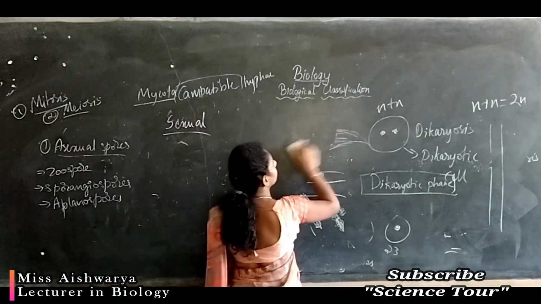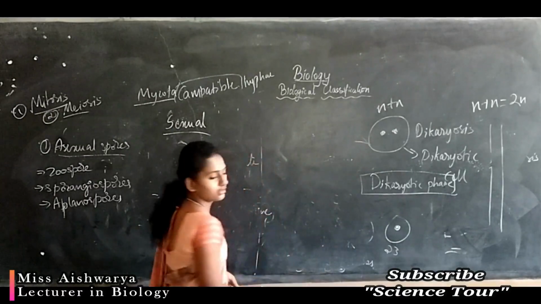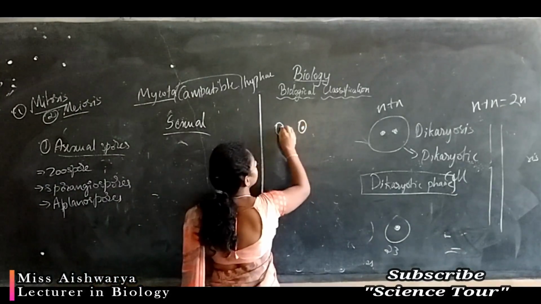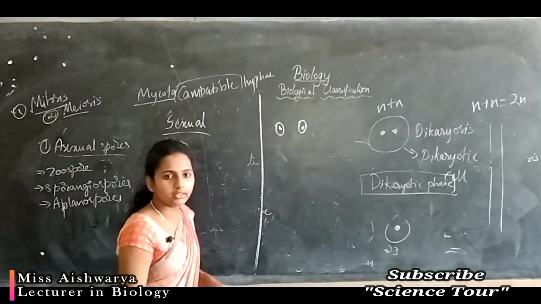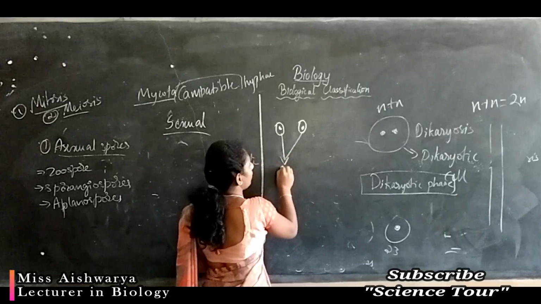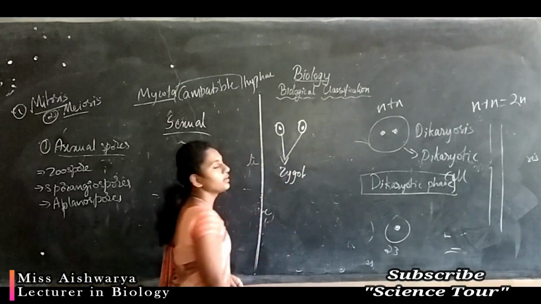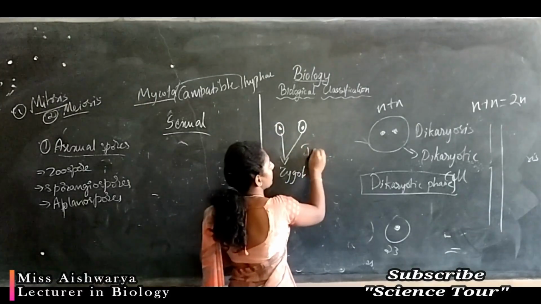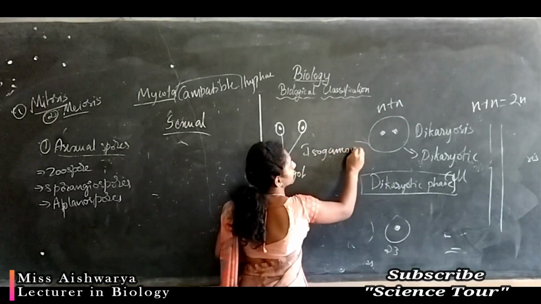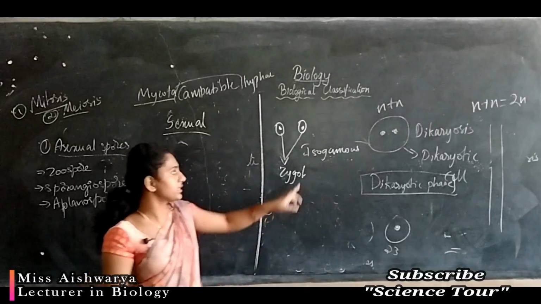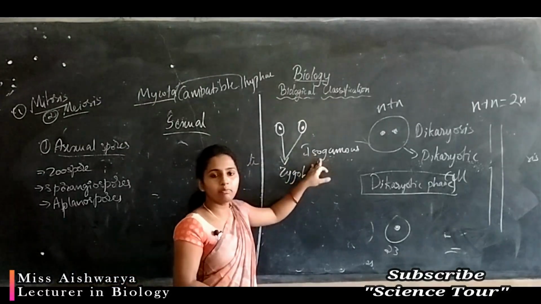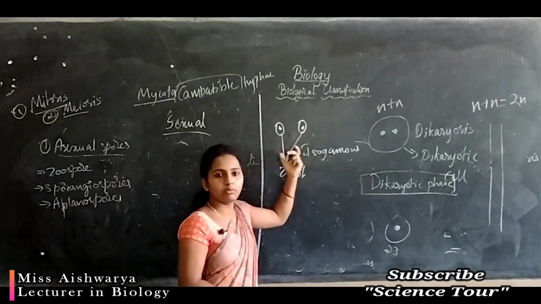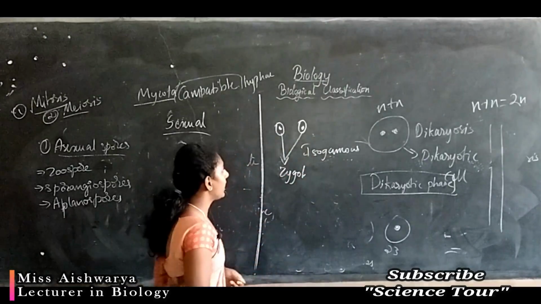If you consider the fusion of similar gametes, they look alike and fuse to produce a zygote. This fusion between two similar gametes is called the isogamous condition. Iso means similar.